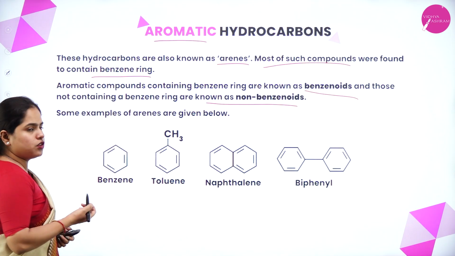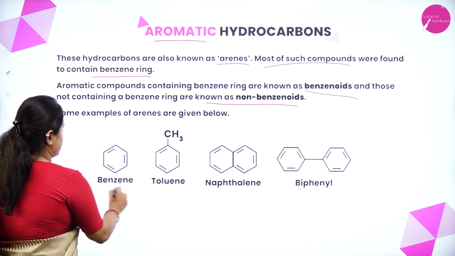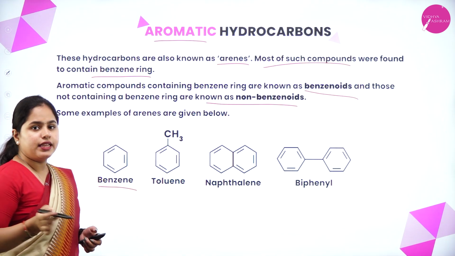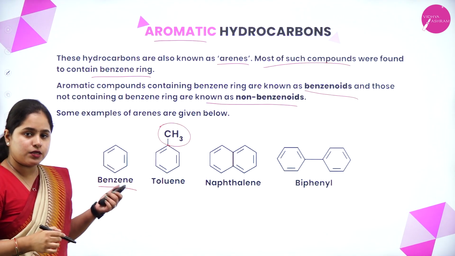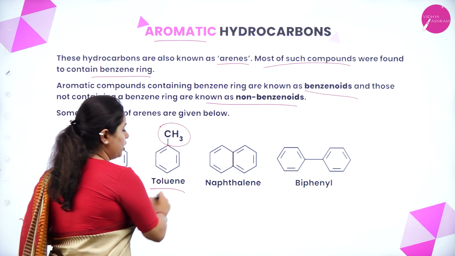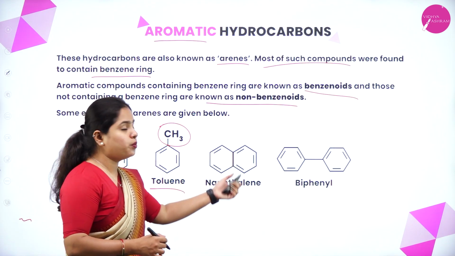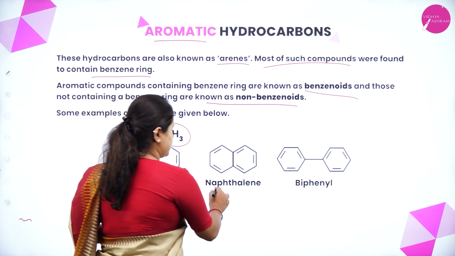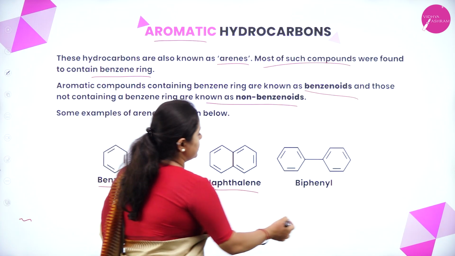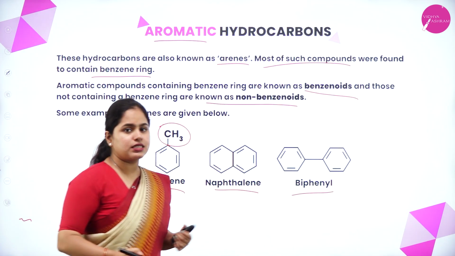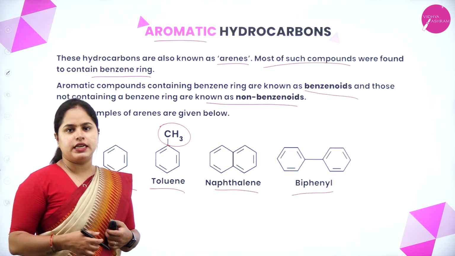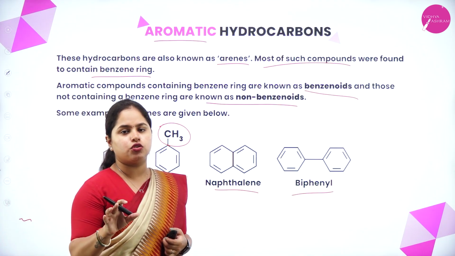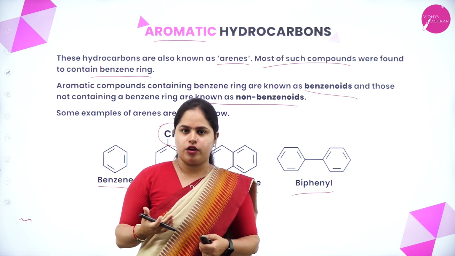So some examples of arenes, the aromatic hydrocarbons. Yes, the most familiar one is benzene. The next one, on benzene, you have a methyl group. Yes, this is called methyl benzene or commonly called toluene, right? And then you have two benzene rings attached together here. This is naphthalene and this is biphenyl. In all these cases, these are benzenoid compounds. Why? All of them contain benzene rings. At least one benzene ring it should contain, then they are called benzenoid compounds.